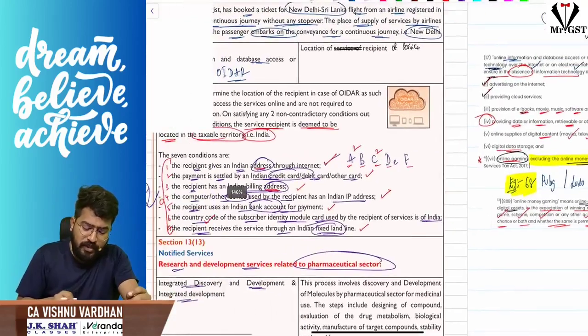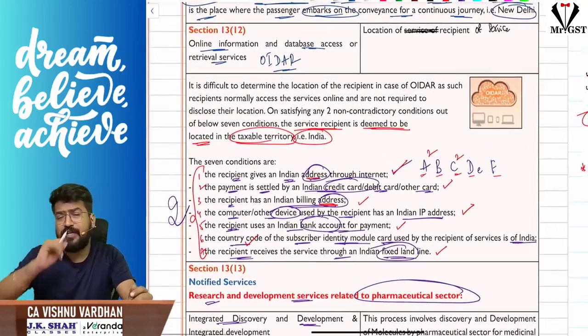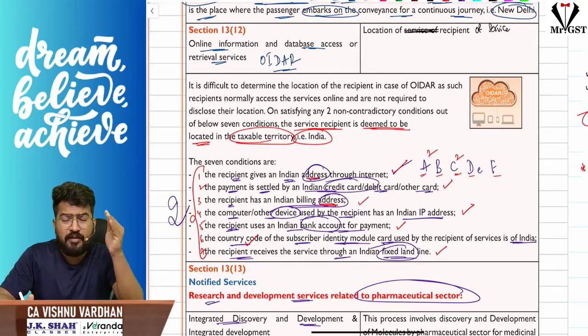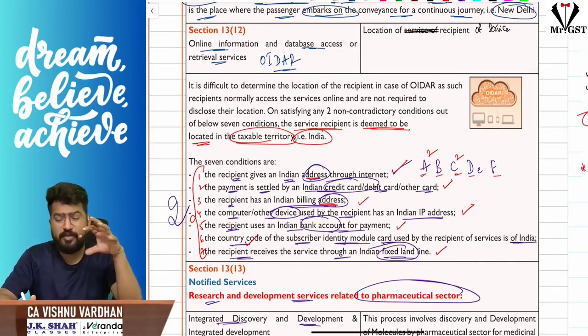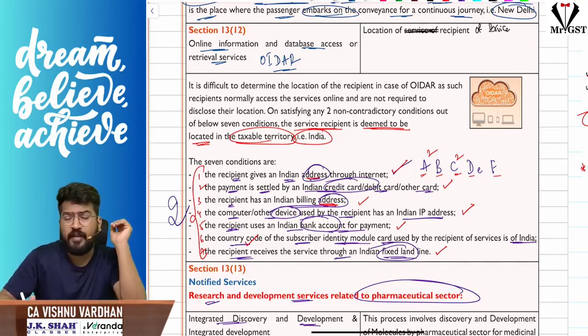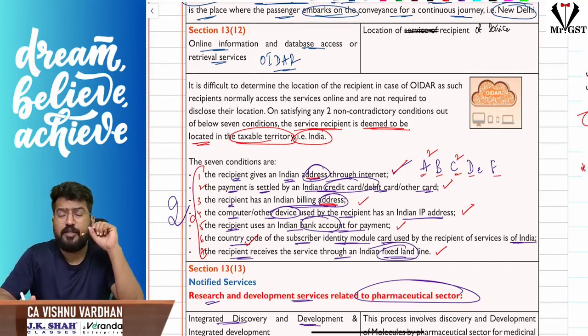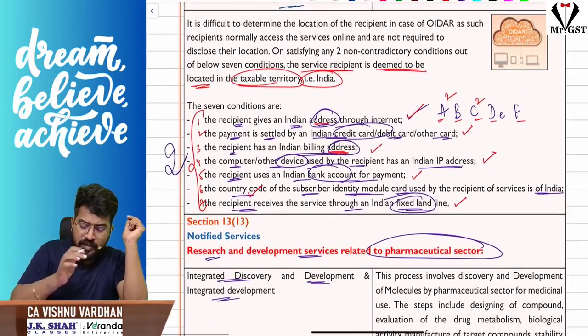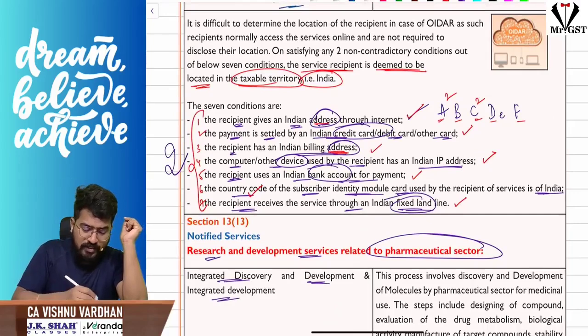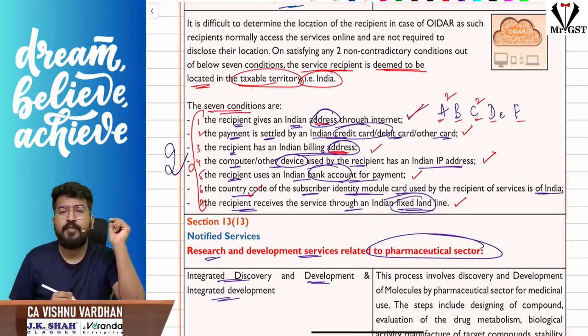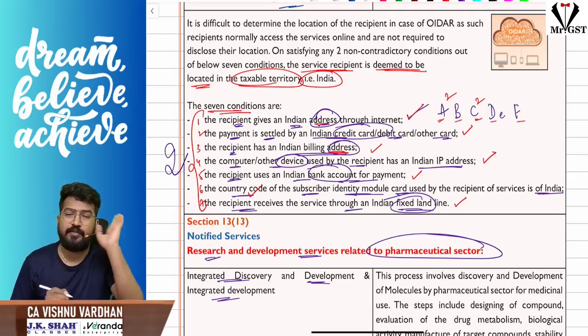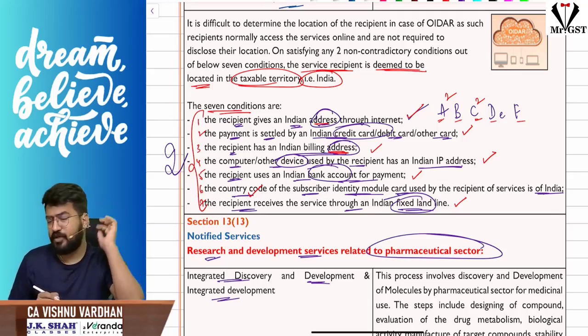Now, yes, sir, we have understood what is OIDR service. In OIDR services, sir, recipient location will be the place of supply. Here, in OIDR services, because this is driven by information technology, it becomes difficult to track the recipient address, recipient location. So what we are saying here, sir, in the 7 conditions given below, if you match any 2 conditions, then it will be treated as recipient is located in India. The place of supply will become India. Okay, sir, what are the 7 conditions?